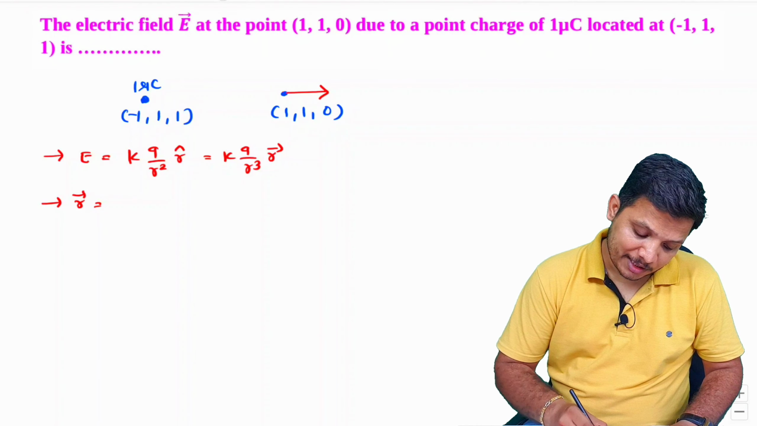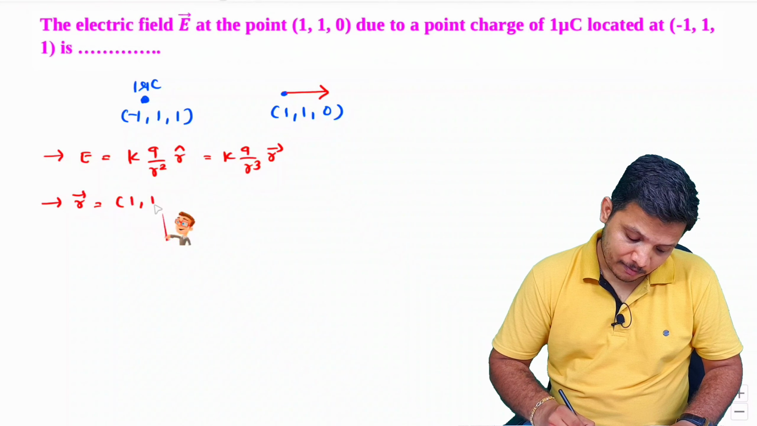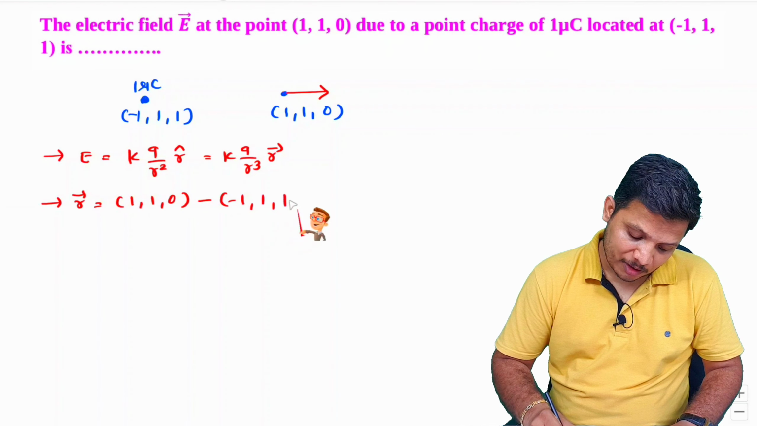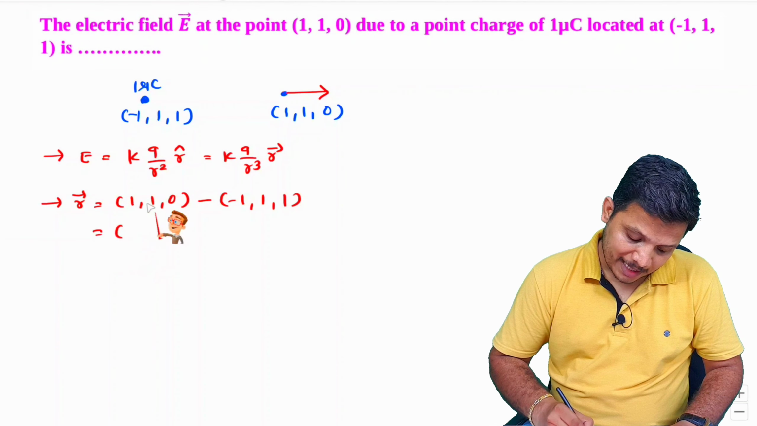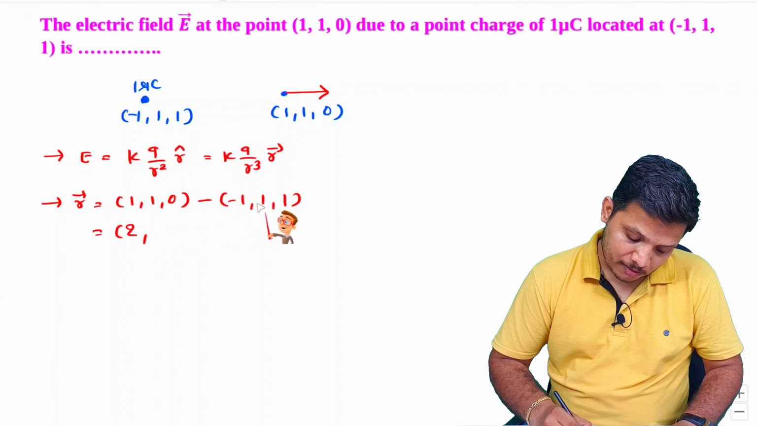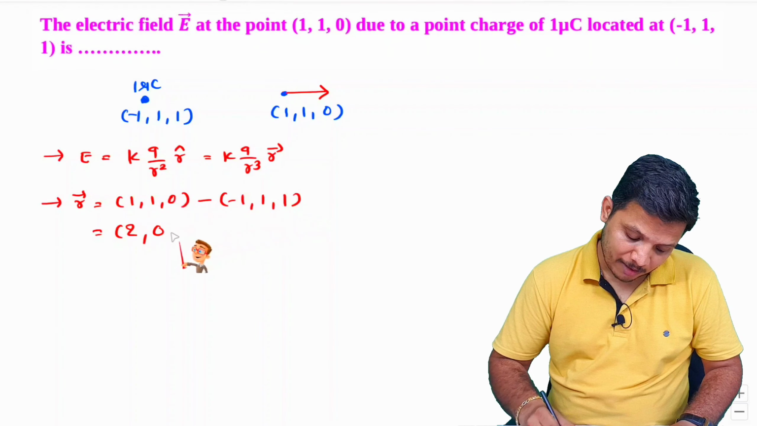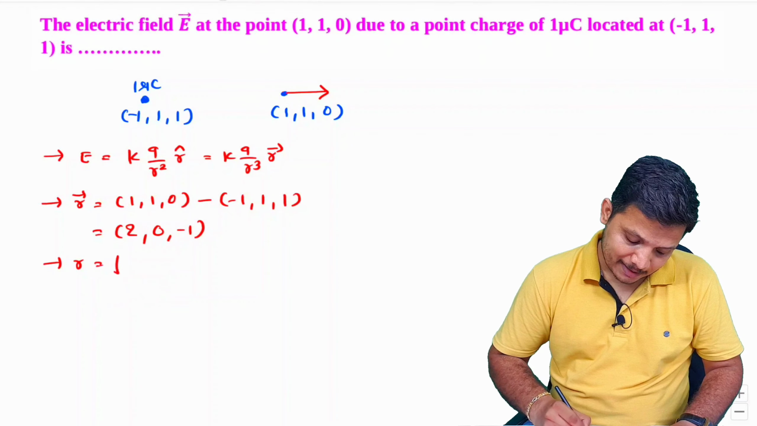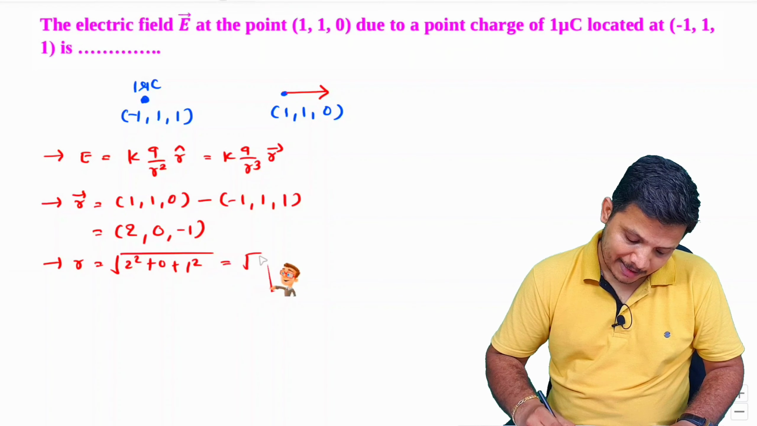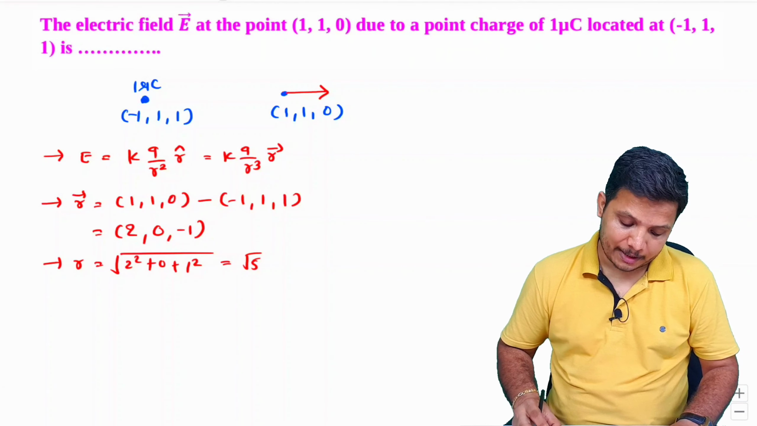Head minus tail. So head is 1,1,0 minus tail is minus 1,1,1. So that is 1 minus minus 1, so that is 2. 1 minus 1, that is 0. 0 minus 1, that is minus 1. So we can say magnitude, that is square root of 2 square plus 0 square plus minus 1 square. So that is square root of 5, right?